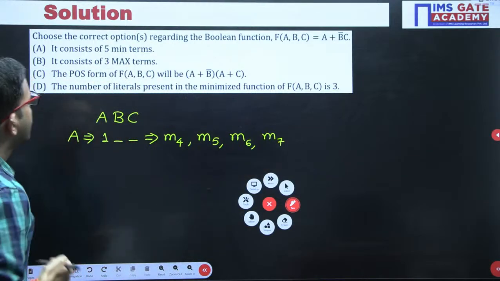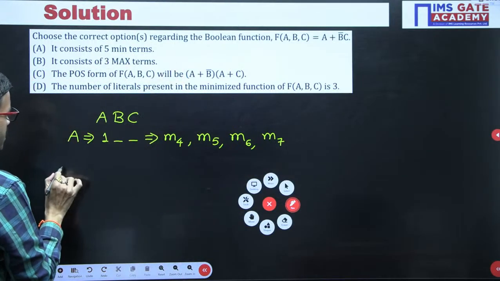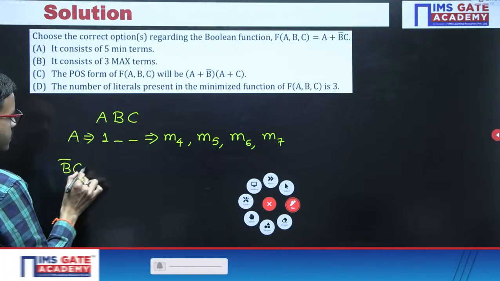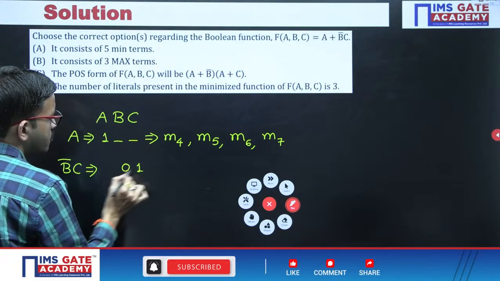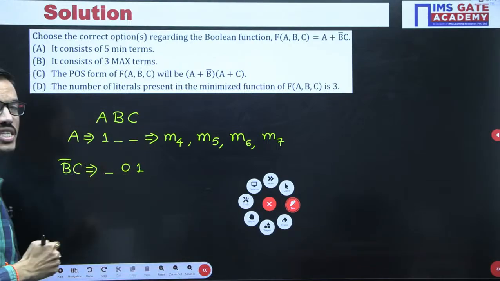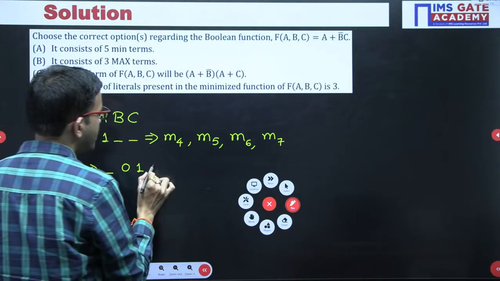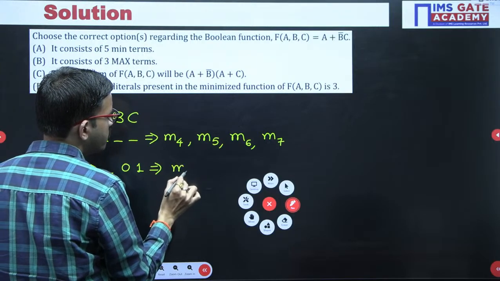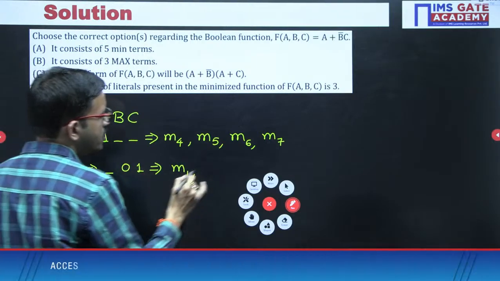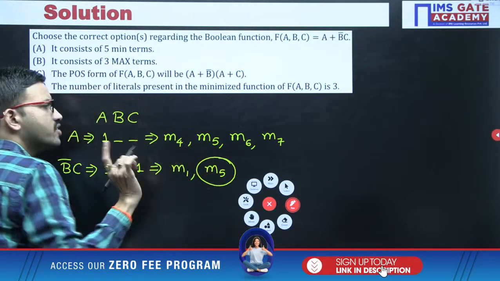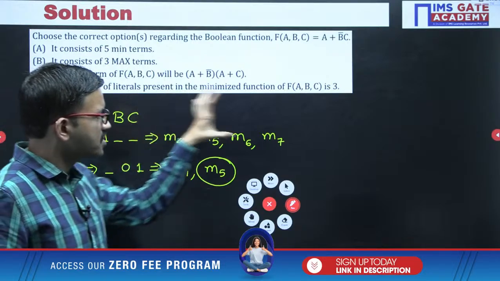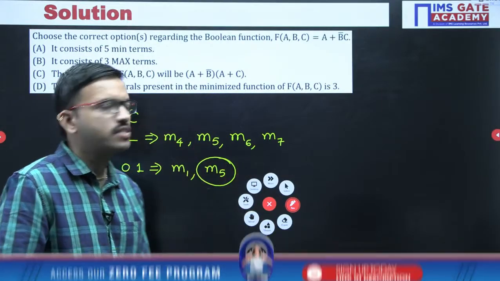Next, second term I am considering b bar c. In this case b value is 0, c value is 1. Regarding a, 2 combinations, it can be 0, it can be 1. If you consider 0, you are getting m1. If you consider 1, 1 0 1 is 5. So m5 is already repeated, you can consider it 1 time. We have to sum these min terms together, that's all.